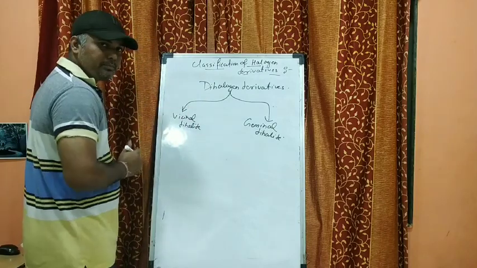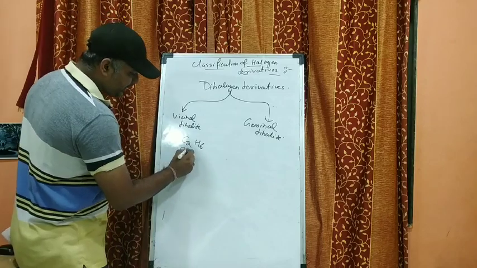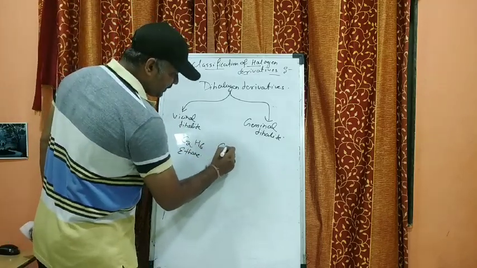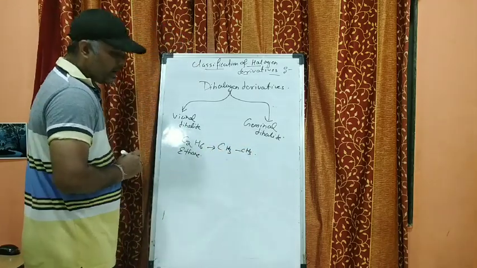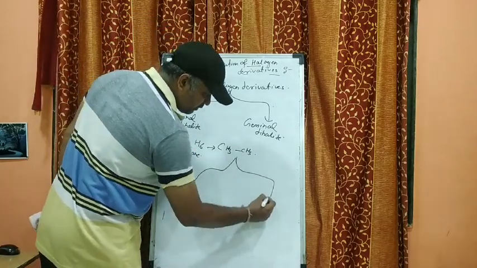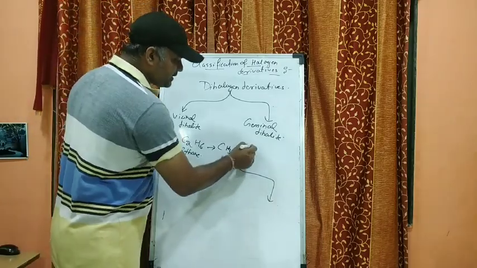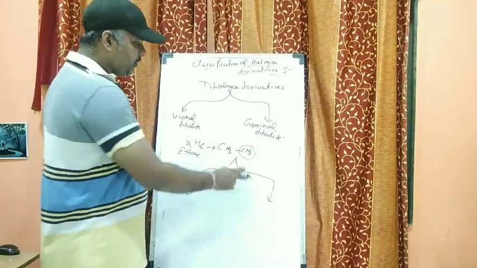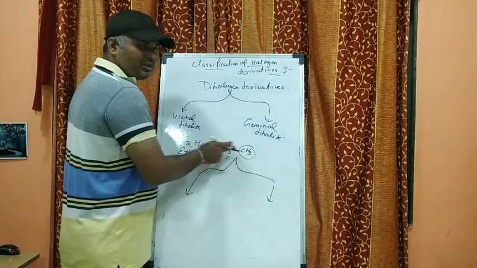Now let's take one simple example and understand. C2H6, this is nothing but ethane, right? So in this case C2H6 we can split it and write CH3CH3, right? Now here there are two possibilities. See, the replacement of the hydrogen can be from one carbon only, right? The replacement of two hydrogens can be on one carbon, or it can be from both the carbons.